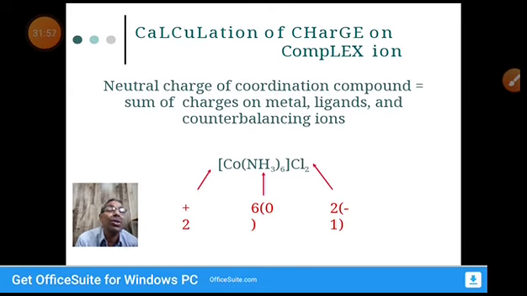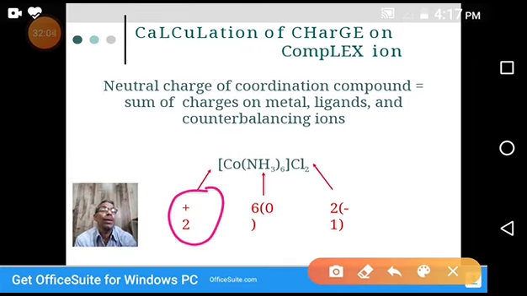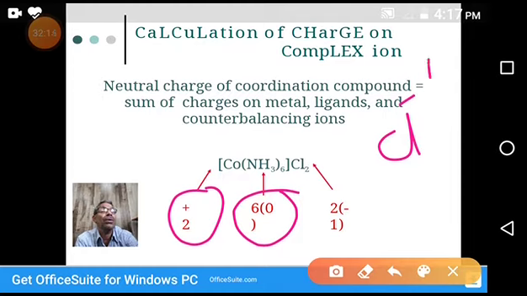So total charge is equal to, okay, cobalt has plus 2. Ammonia is a neutral ligand, 6 ligands, 6 into 0, 0. And Cl2, Cl is minus 1, so 2 chlorines, minus 2. So therefore it's plus 2. Total charge is plus 2. So cation plus 2 and anion minus 2. Therefore it is a neutral compound, full charge. Total charge is 0.